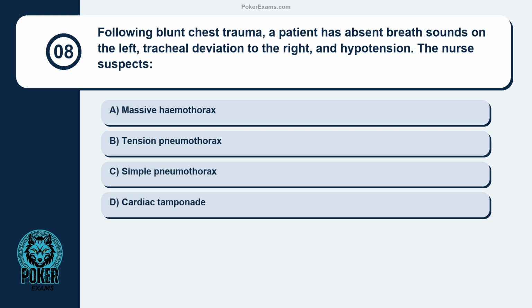Question 8. Following blunt chest trauma, a patient has absent breath sounds on the left, tracheal deviation to the right, and hypotension. The nurse suspects massive hemothorax, tension pneumothorax, simple pneumothorax, cardiac tamponade.